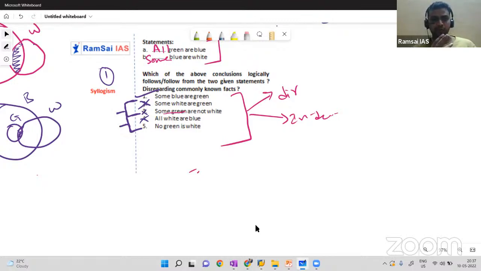Can you see 4 and 5? All whites are blues. Yeah, the fifth one we can analyze directly, but normally 2 and 3. For example, in 4 and 5, if we have all whites are blues and no blue is white, then you need not draw a diagram. Directly you can go with either 4 or 5.